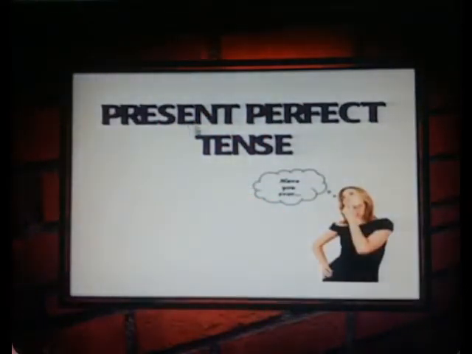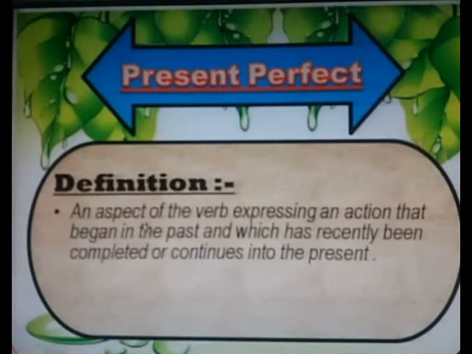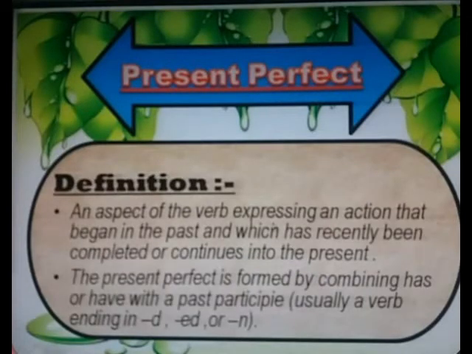Present perfect tense is a grammatical combination of the present tense and perfect aspect that is used to express a past event that has present consequences. Definition: an aspect of the verb expressing an action that began in the past and which has recently been completed or continues in the present. The present perfect is formed by combining has or have with a past participle, usually a verb ending in d, ed or n.